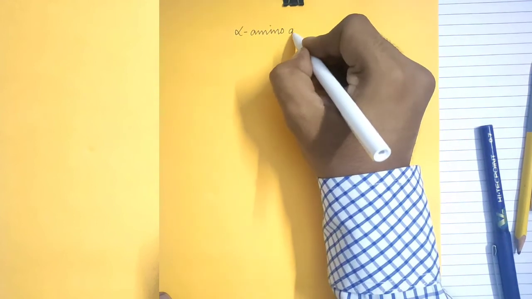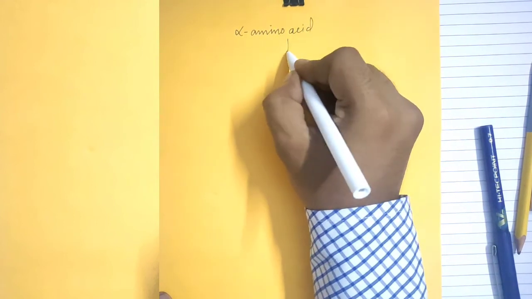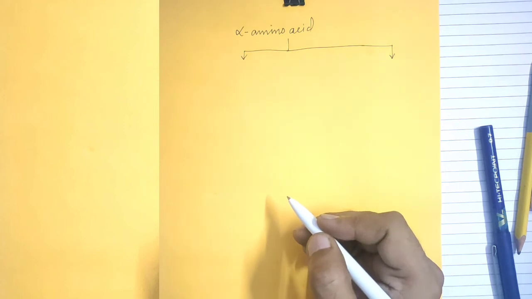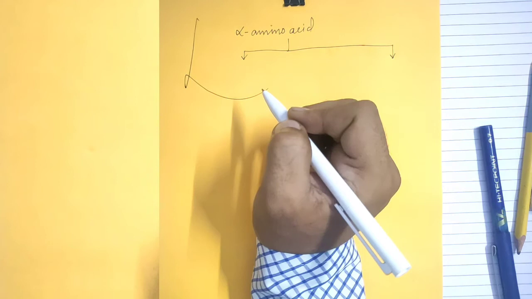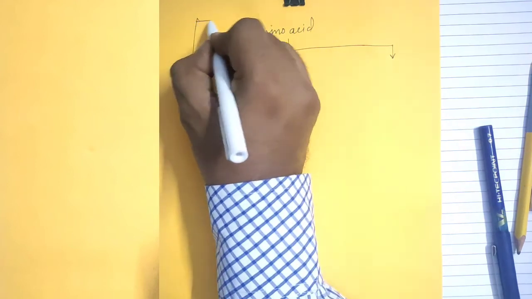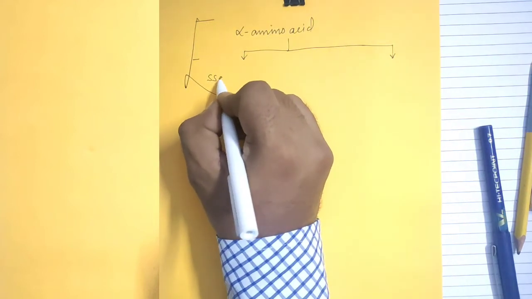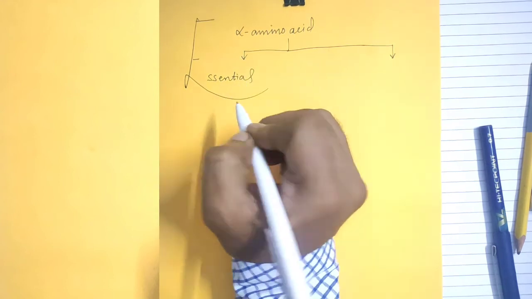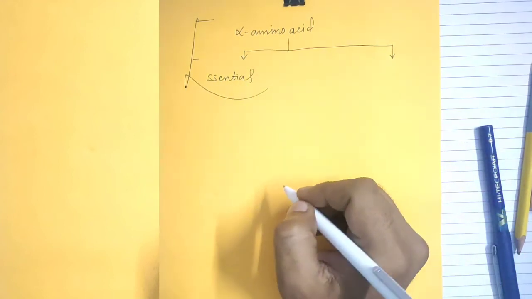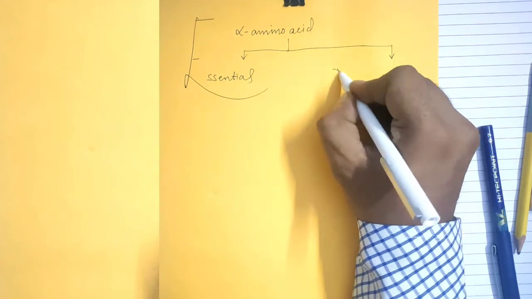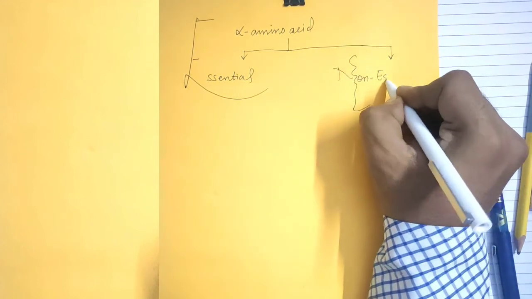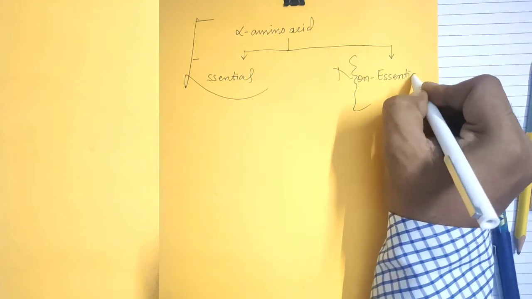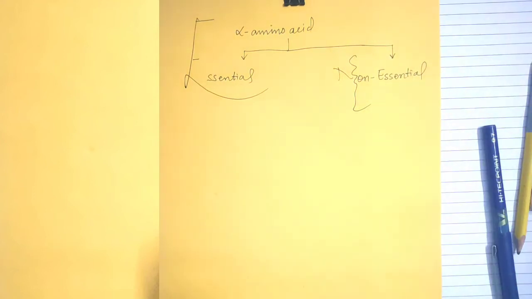Alpha amino acids are classified as essential amino acids and non-essential amino acids. What are essential amino acids?